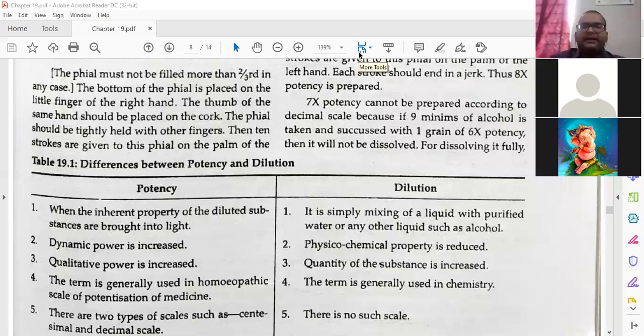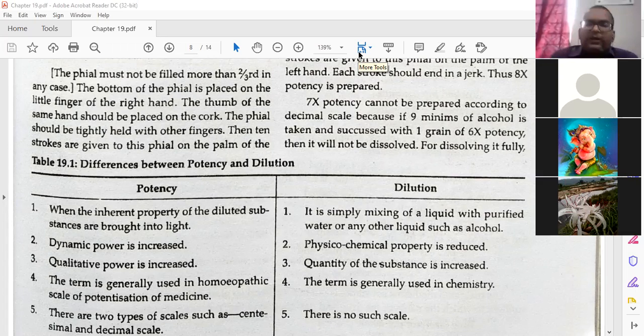Next is the 7x potency. It cannot be prepared according to the decimal scale because if 9 minims of alcohol is taken and succeeded with 1 grain of 6x potency, then it will not be dissolved. In that much it will not be dissolved. For dissolving it fully, we need more amount.